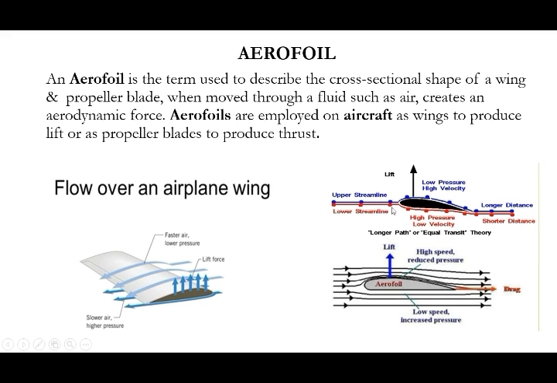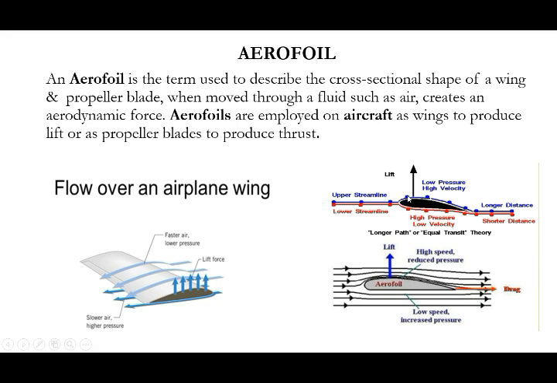This curved surface provides a high velocity. In this section, I will tell about Bernoulli's theorem. The aerofoil is purely based on Bernoulli's theorem: high pressure, low velocity, or low pressure, high velocity.